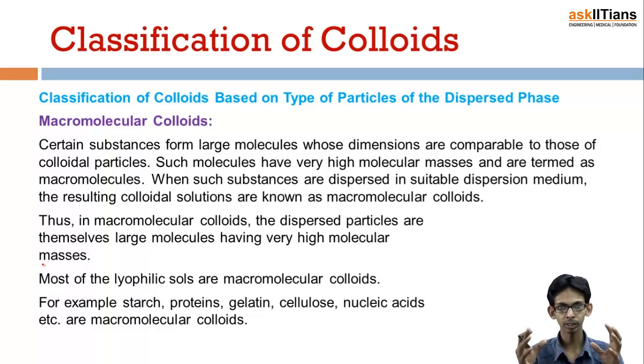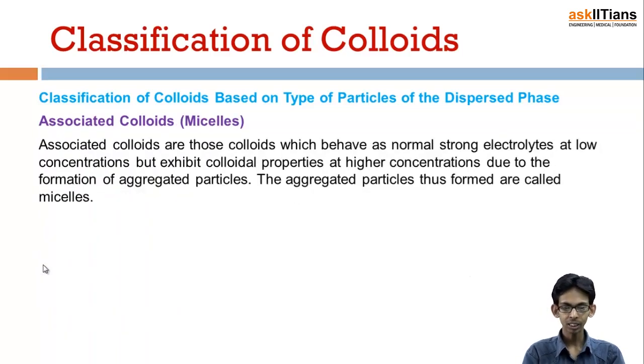They are macromolecules. That means they have large molecular masses and are themselves large enough to fall in the range of 1 nanometer to 1000 nanometer, which is required for colloidal particles. Next are associated colloids, which are also known as micelles. Associated colloids are those colloids which behave as normal strong electrolytes at low concentration, but show colloidal properties at higher concentration due to the formation of aggregate particles. The aggregate particles thus formed are called micelles.